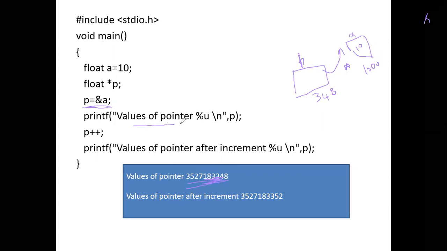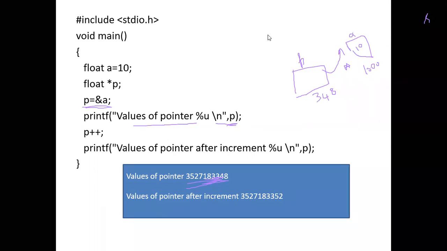When I print the value of pointer p, what is p having? It has some address. I'll not write the entire address.